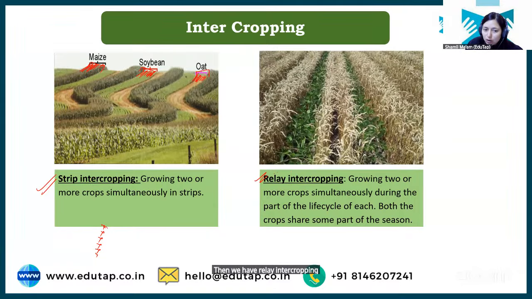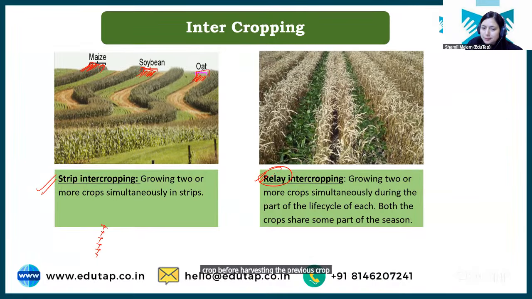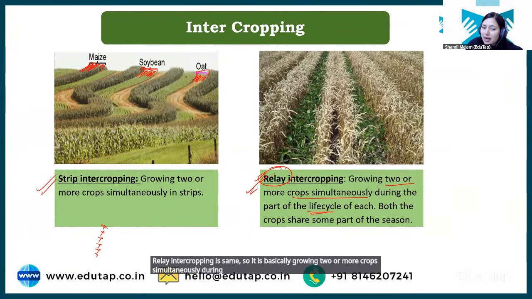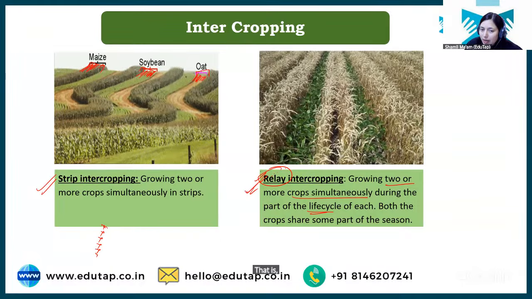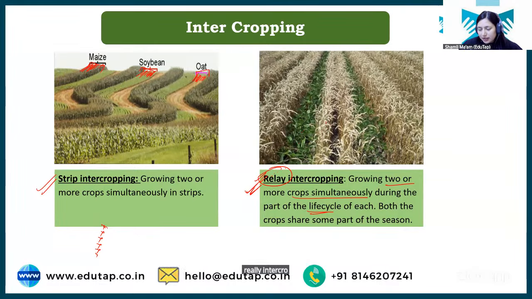In relay intercropping, the relay crop I have already told you, is growing a crop before harvesting the previous crop, right? Relay intercropping is the same. So it is basically growing two or more crops simultaneously during part of the life cycle of each. Okay? So both crops share some part of the life cycle of each. That is relay intercropping. And especially before harvesting of the previous crop, we are growing another crop. That is relay intercropping. Clear?